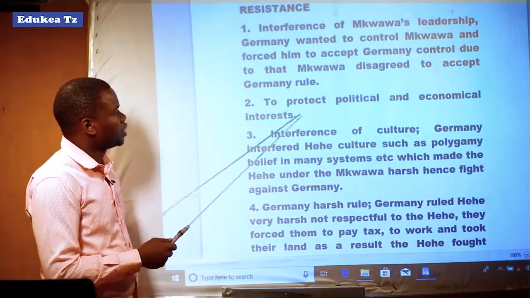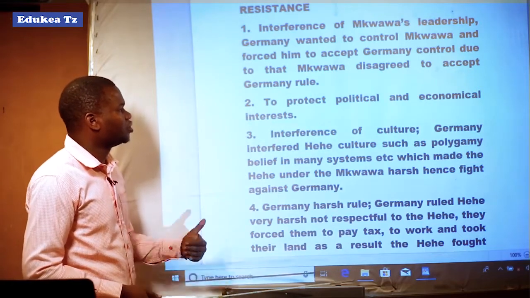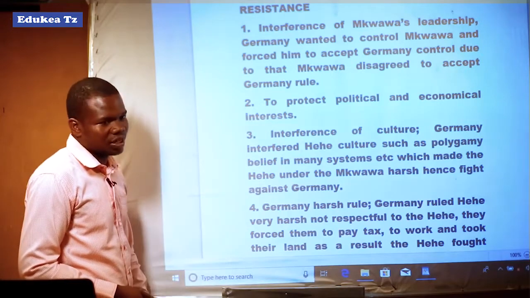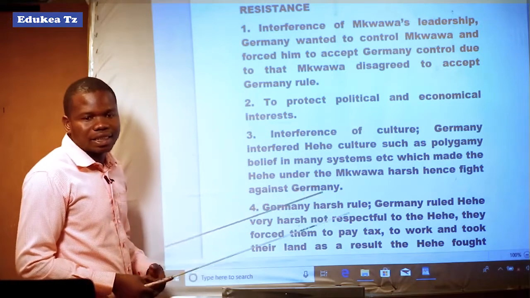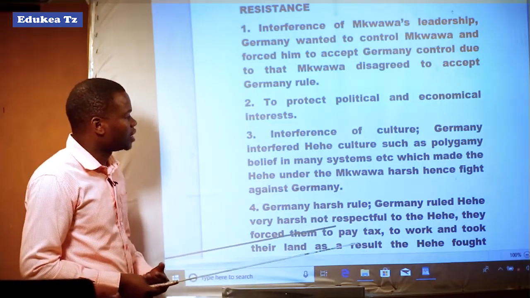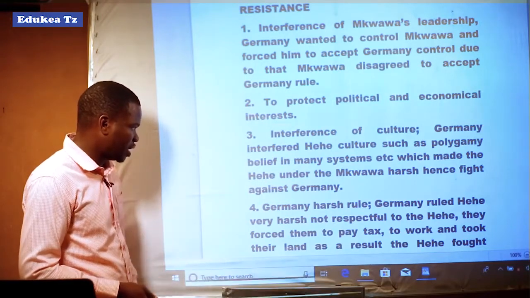Another point was to protect political and economic interests. The Hehe decided to react against German rule, or waged war against German control, so as to protect their political and economic interests, which were overlapped by the German government. Another point was cultural interference, or interference with culture.